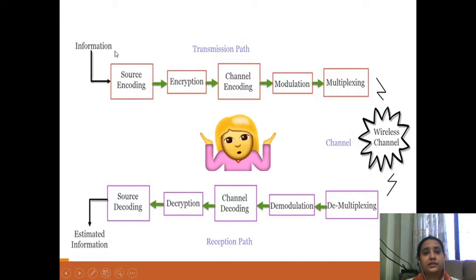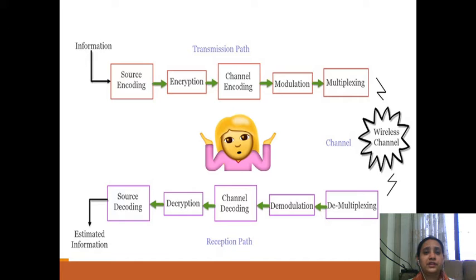For example, that information can be in analog form or digital form. If the information is from a human, in the form of human speech, then it is in analog form. But if the information is from a machine or a computer system in the form of data, then it is digital information. That means it is in digital form.